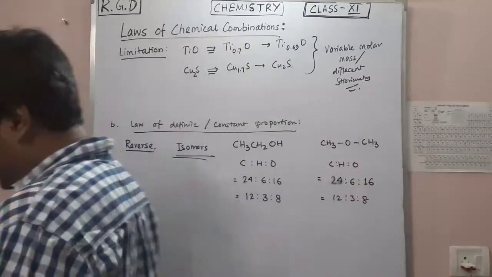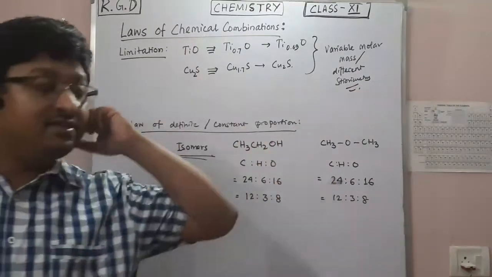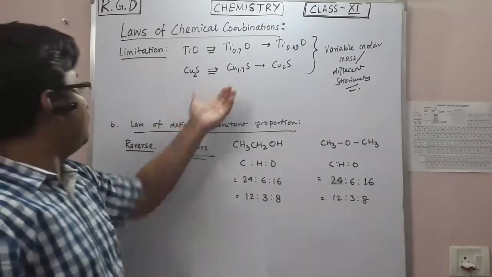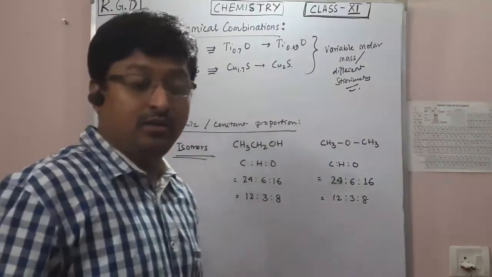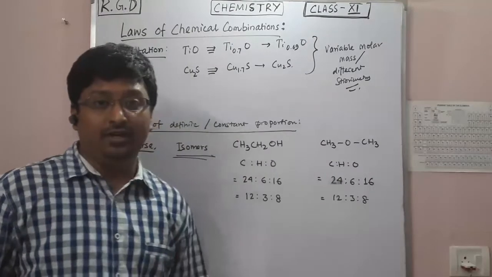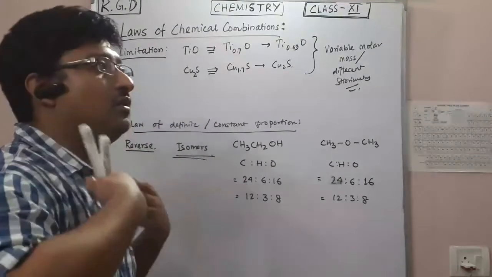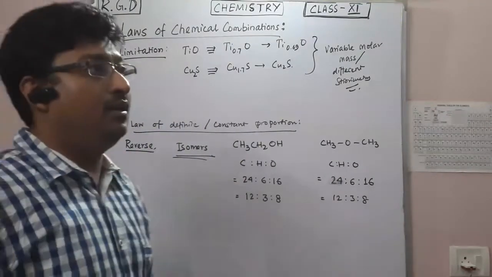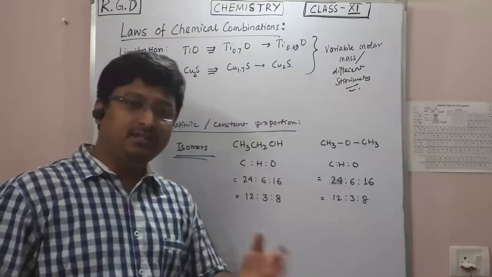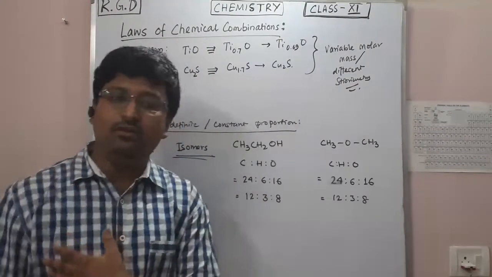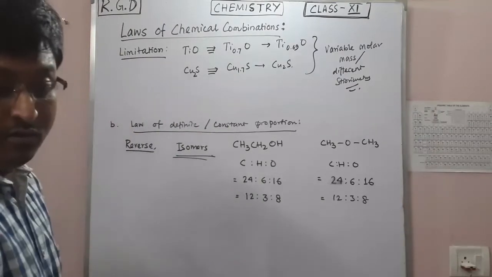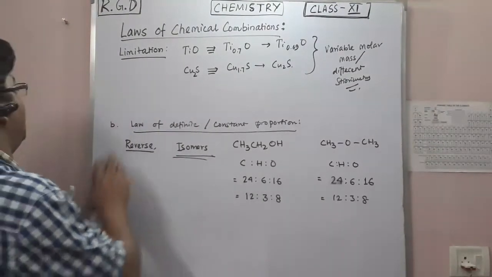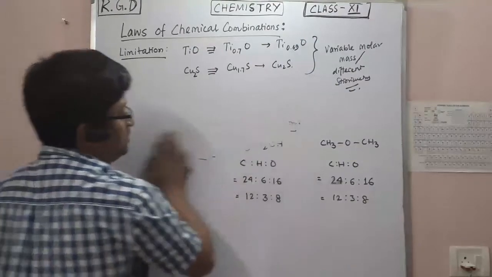If your stoichiometry is different in these cases, they will not follow the law of definite or constant proportion. So these are limitations. These laws also have limitations, which means they are not applicable for everything. In a few cases they will be applicable, in a few cases they will not. Okay. Next, let me erase this part.